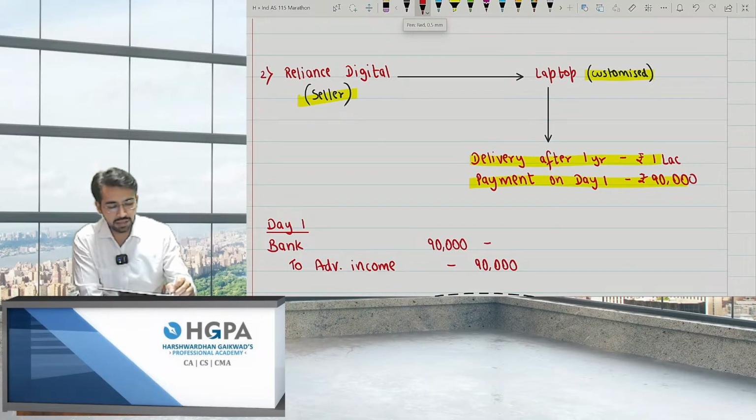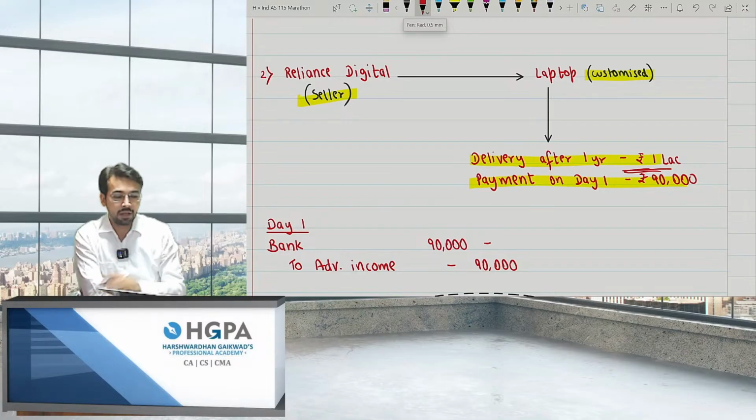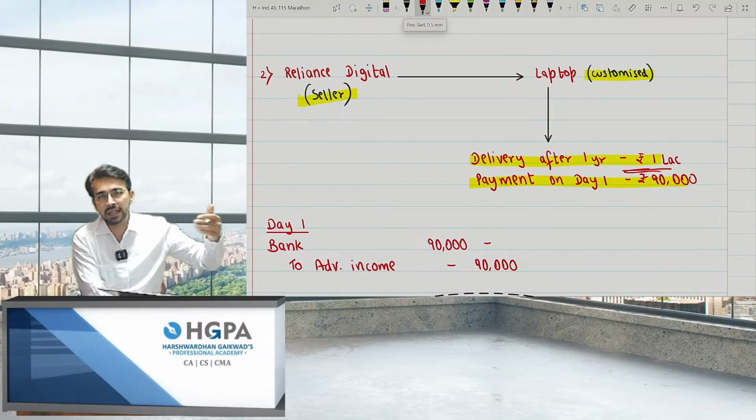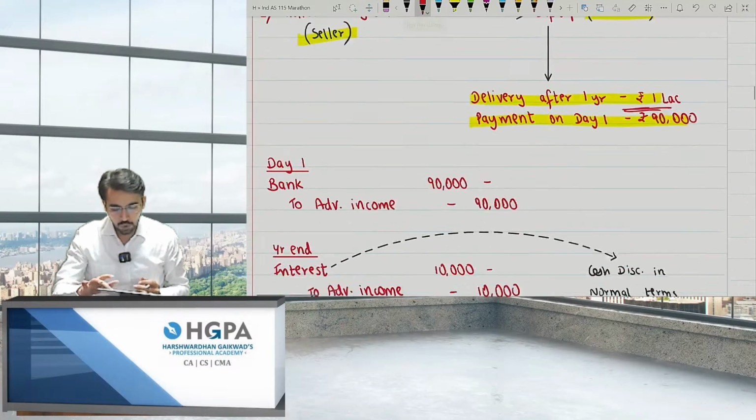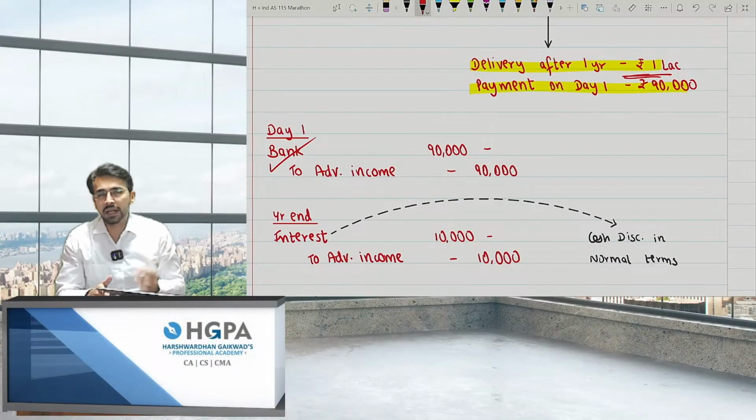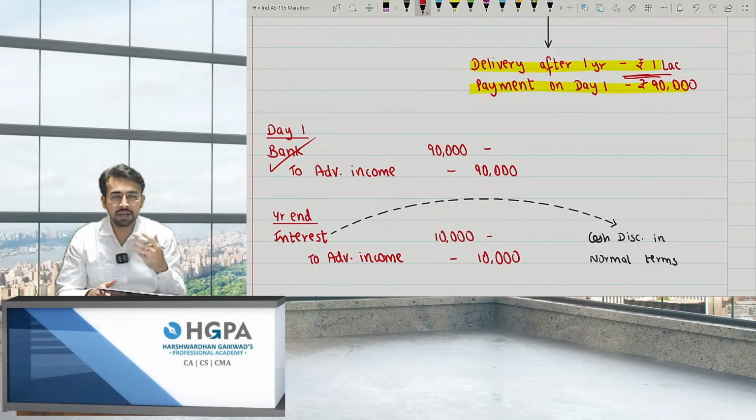Why? I haven't delivered this. When I'll deliver after 1 year, obviously at that time the cost was 1 lakh rupees. But since I'm taking it right now, it will be treated as cash discount. That is nothing but again the financing component. So over here, you gave me 90,000 right now. I'll not consider it as sale, because I haven't given the laptop right now.